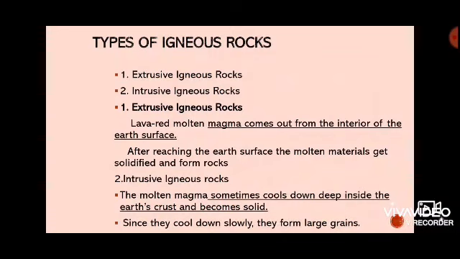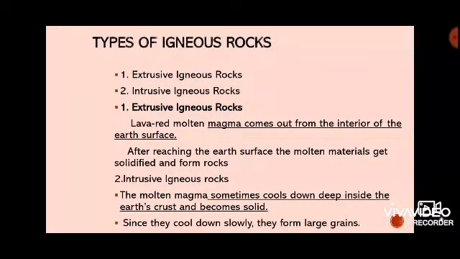We see the second type of rocks. Intrusive igneous rocks: molten magma sometimes cools down deep inside the earth's crust and becomes intrusive igneous rock. It cools down slowly and forms large-grained rock.